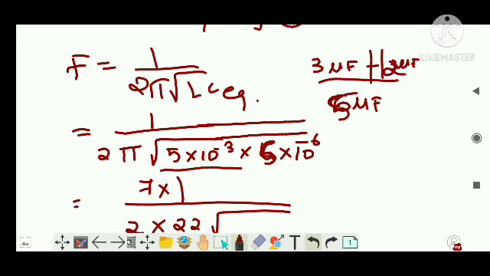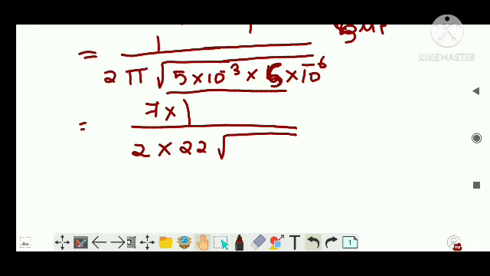When I take root, the 5 can go outside, that's why. Okay, I'm going to rub this section. So 5, I brought it outside. Then 10 to the power minus 9 raised to 1 by 2.